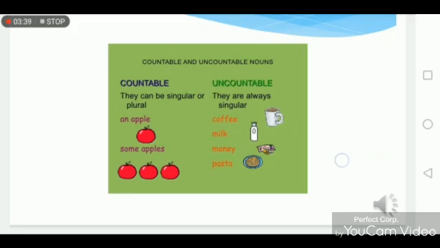You have never heard that someone has said or written the words coffees, milks, monies, pastas. Never have you heard these words in your life. So uncountable noun is always singular and they don't have their plural form.